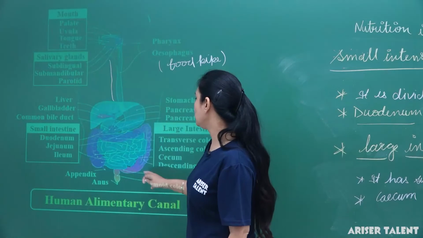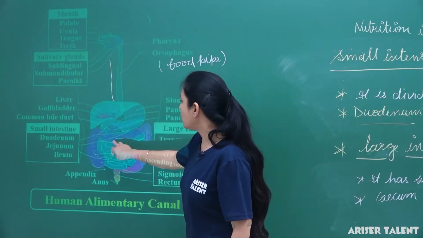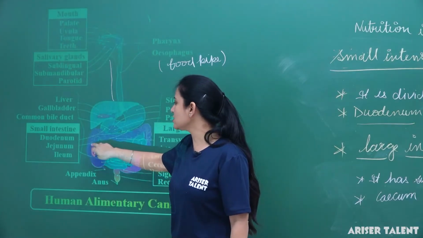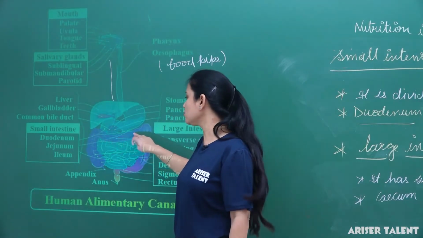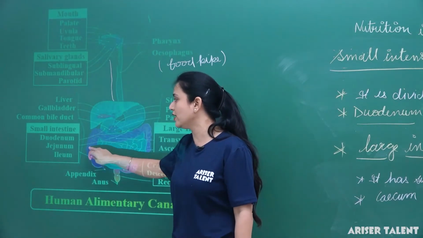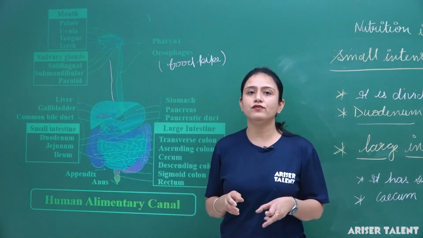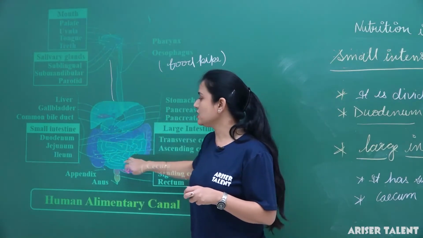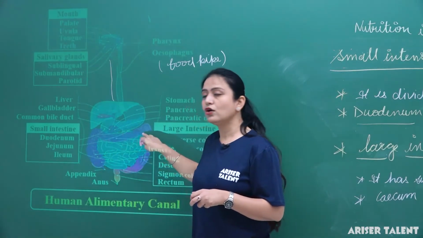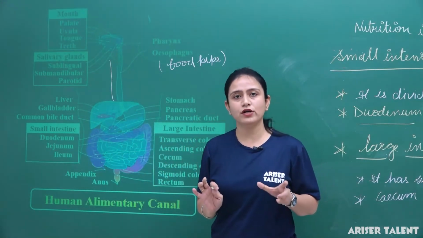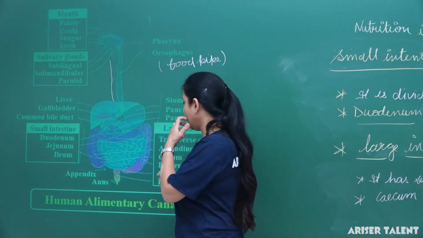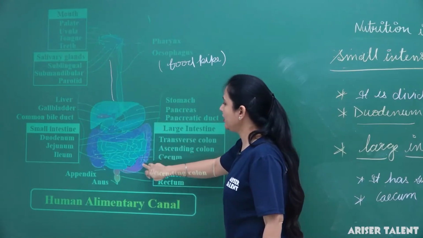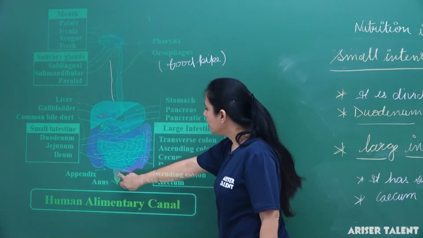Here we can see the colon. The long tubular structure which starts from the cecum is known as colon. Whatever food material comes from the small intestine goes through the colon, and water is absorbed here in the colon only. Then through the colon, waste material is passed to the rectum.